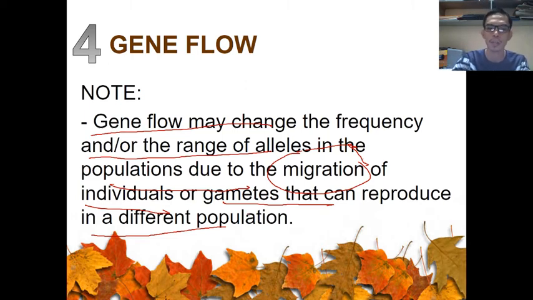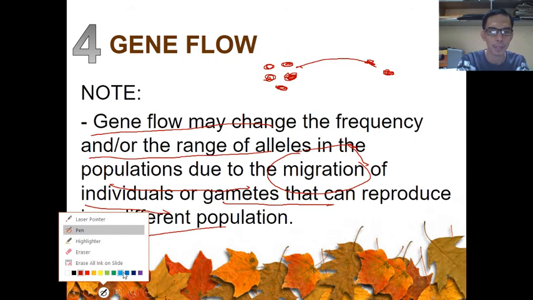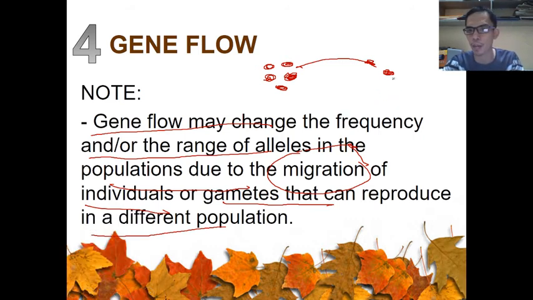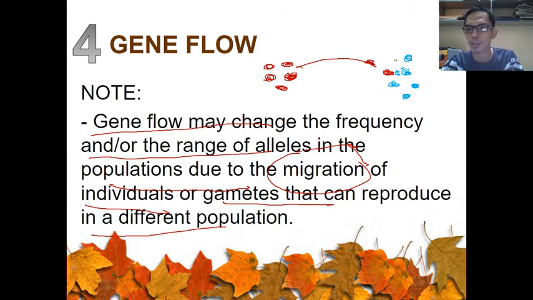So that's migration. And when you migrate, for example, this is the population that we have right here. When you migrate from one place to another, what will happen? If that place has this kind of genes in that population, when these two organisms mate in a particular population, they are likely to produce a new variation of offspring, right?